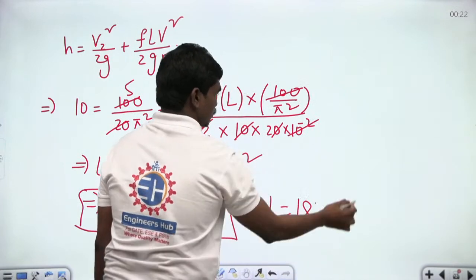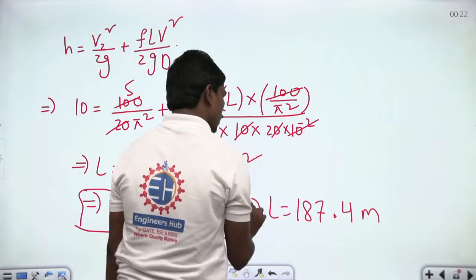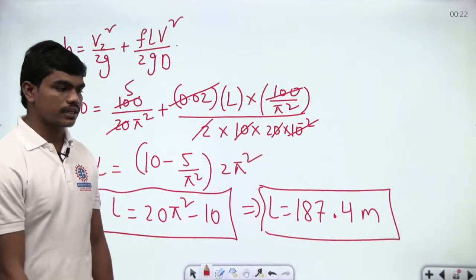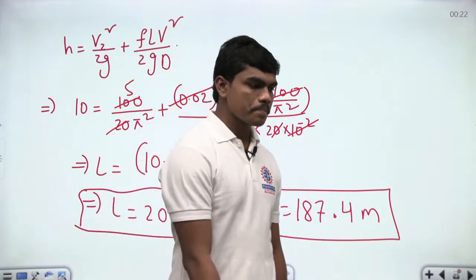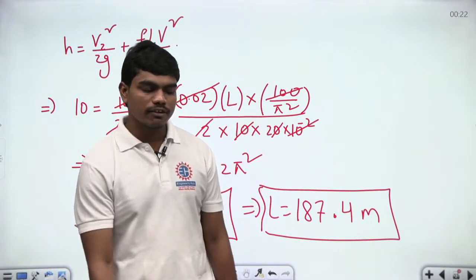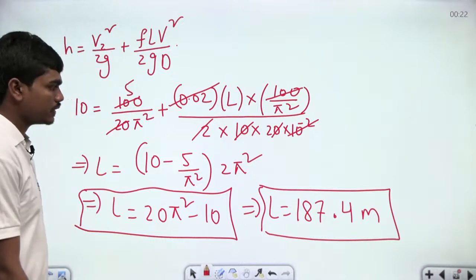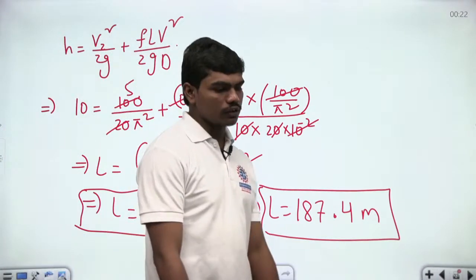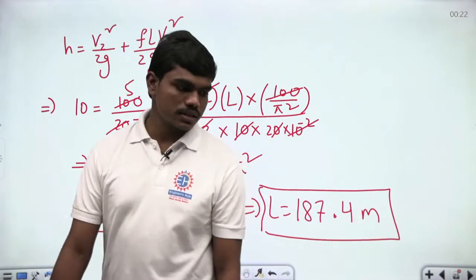Just a second, guys. Yeah, okay, fine. 187.4 meters, normally, if you round off to one decimal place. Okay, so 187.4 is the correct answer. Did any of you get 187.4? So please respond, because I hope calculations are correct at every point. Yes, sir. I did 187.4. Correct, Animesh. It's 187.4. Yes.